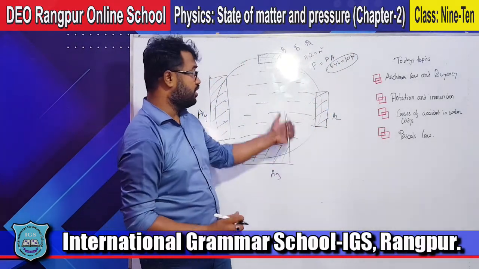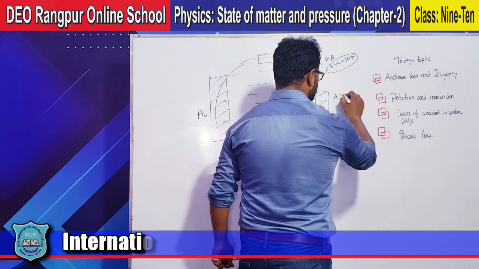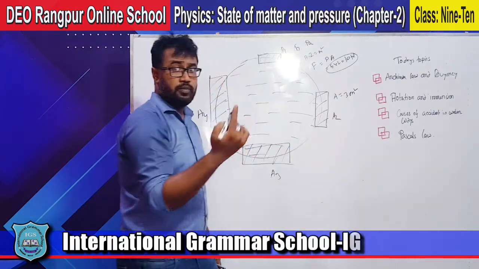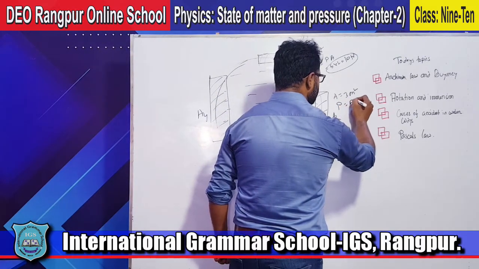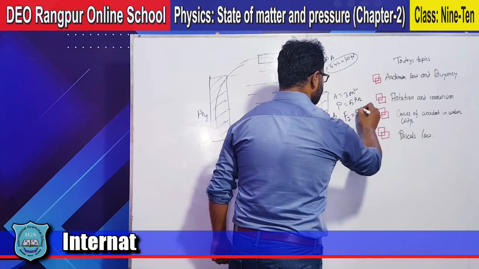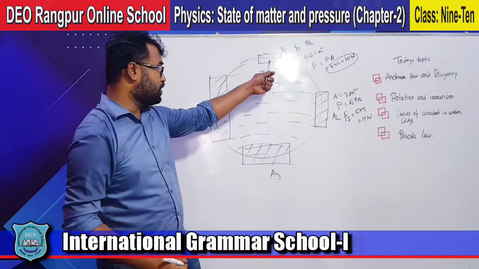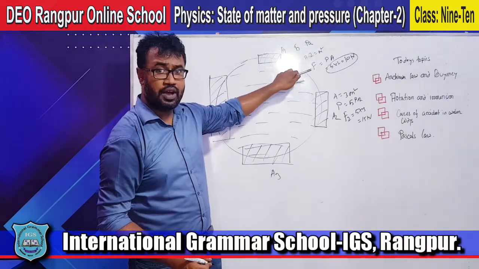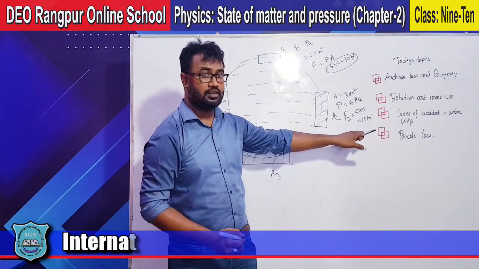We are applying 10 Newton force here. Suppose the area of this one is 3 meters square. As I told you, the pressure will be the same, so P will be 5 Pascal, but F2 will be 5 into 3 equals 15 Newton. Interesting. We are putting 10 Newton on the first cylinder and getting 15 Newton in the second one.